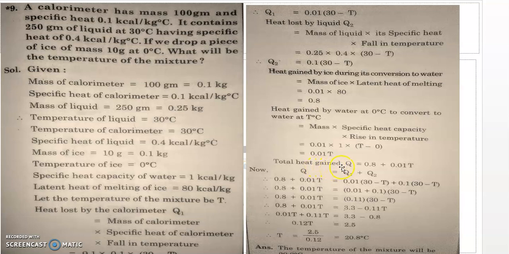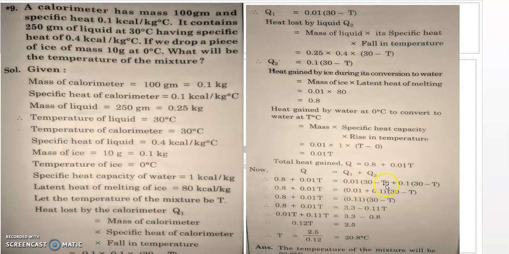This is the total heat gain, but according to the principle of heat exchange, heat gain is equal to heat lost, Q is equal to Q1 plus Q2. What is Q? You got it. What is Q1? This. And what is Q2? This. Here 30 minus T is common, so take that, and then 0.01 plus 0.1 in one bracket.